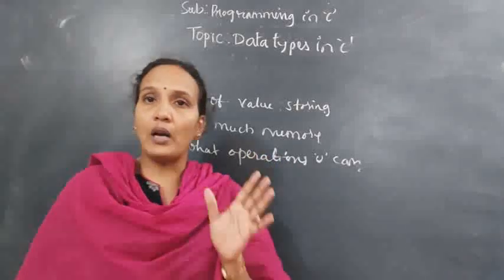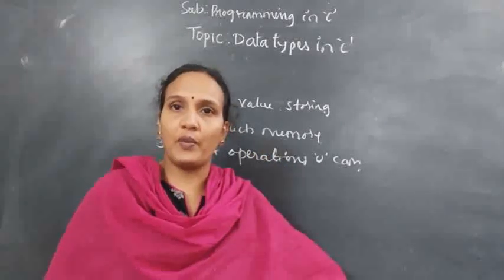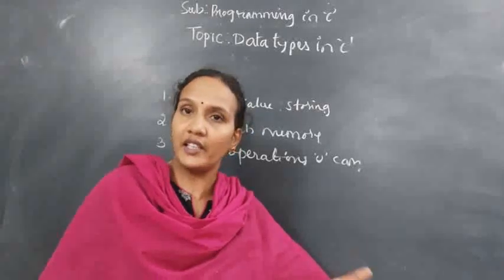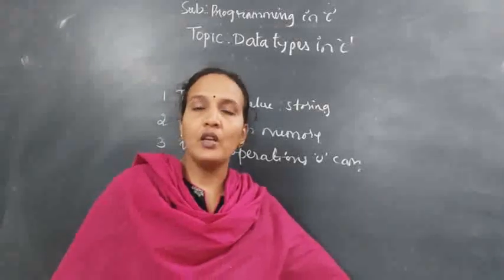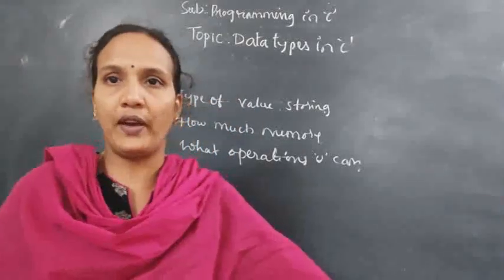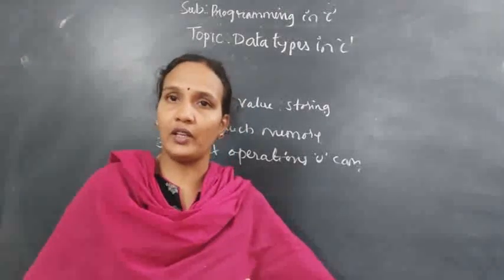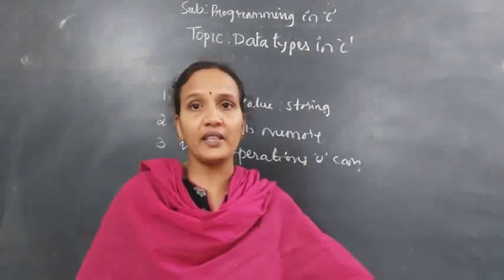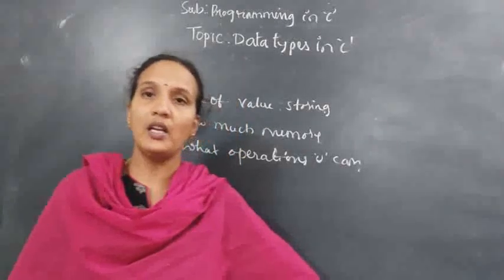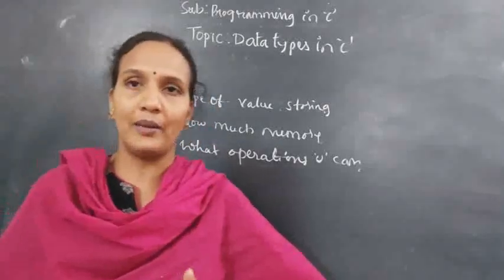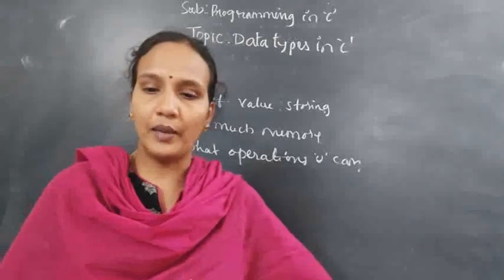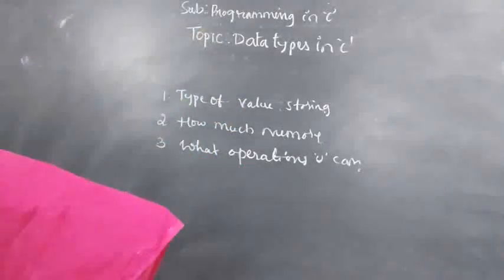As for operations, if it is a float, which is a decimal value, what operations can you perform? If it is an integer, what operations can you perform? So it specifies 3 points: what type of value the user wants to store, how much memory it requires, and what operations the user can perform on that variable. The compiler can decide these 3 things by using a data type. Understood? A data type is the type of value you are storing in a variable.